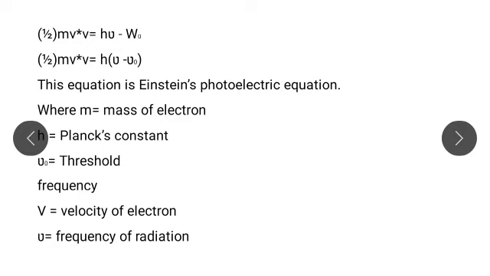When we take h as common, the equation becomes half m v square equals h in bracket nu minus nu 0, and this equation is known as Einstein's photoelectric equation, where m is the mass of the electron, h is Planck's constant, nu 0 is the threshold frequency, v is the velocity of the electron, and nu is the frequency of radiation, that means the frequency of incident light.